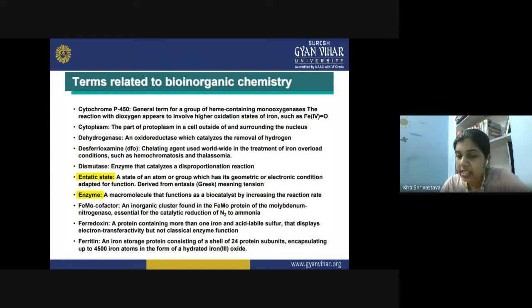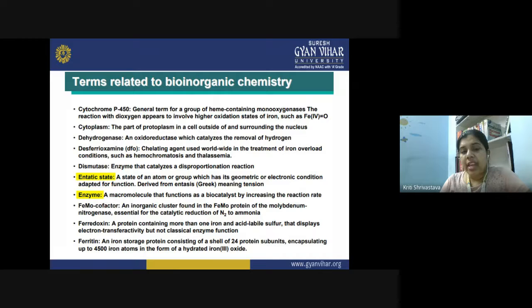We cannot increase the temperature of a cell in order to perform the metabolic reactions, because many macromolecules are so temperature sensitive that they can actually lose their active structure. So all the reactions have to be performed at that optimal temperature only. For that, we have the enzymes. So they are the biocatalysts. They are there to perform the biological reaction at that particular temperature.